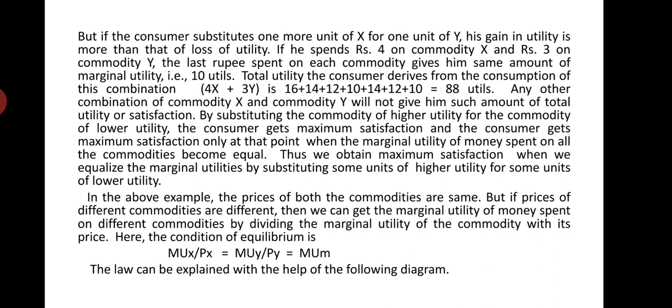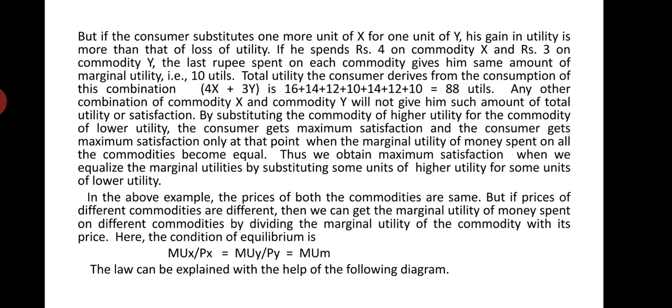Okay. But if the consumer substitutes one more unit of X for one unit of Y, his gain in utility is more than his loss of utility. If he spends 4 rupees on commodity X and 3 rupees on commodity Y, the last rupee spent on each commodity gives him the same amount of marginal utility, that is 10 utils.